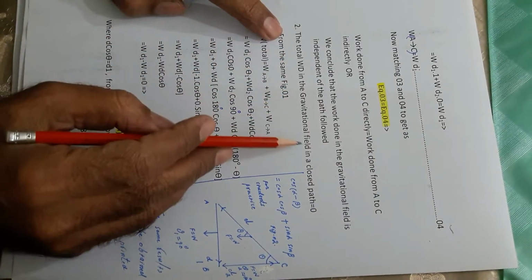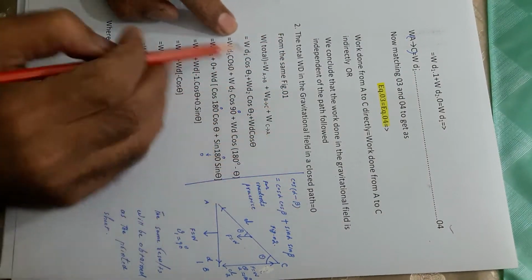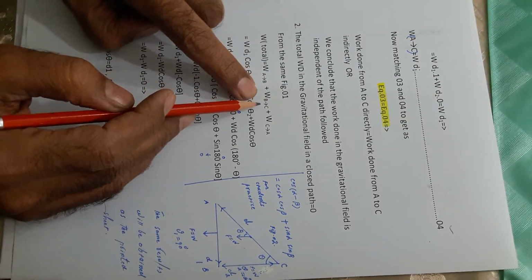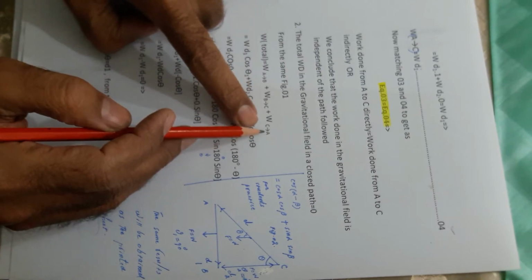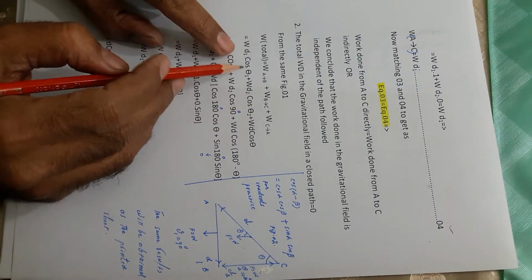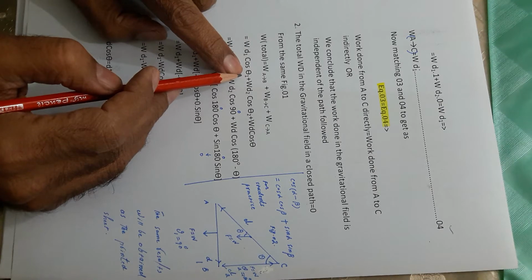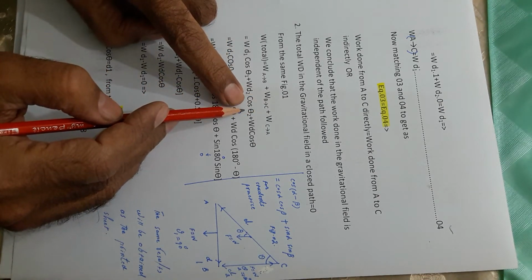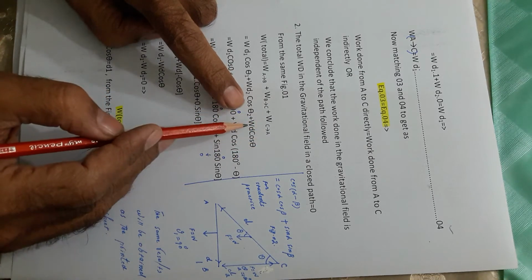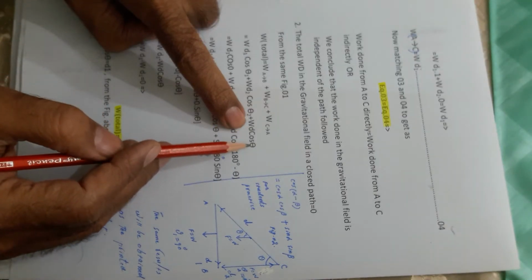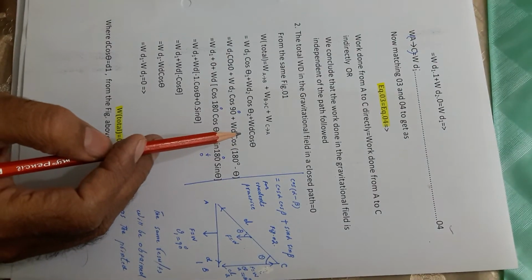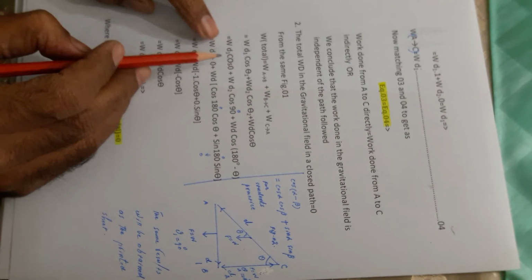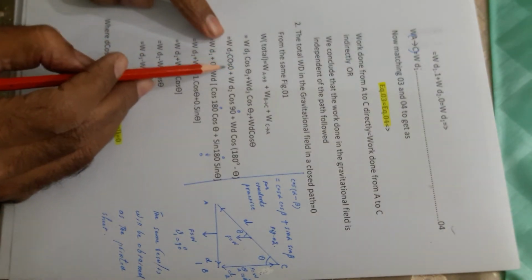Next, the total work done in the gravitational field in a closed path is 0. Again, the total work is the work done from A to B plus work done from B to C plus work done from C to A. So the same thing has been repeated in another way. Now A to B is W d1 cos theta 1, it is the same. B to C is W d2 cos theta 2. And work done from C to A is W d cos theta. So you see from C to A, the total closed path or loop has been covered.